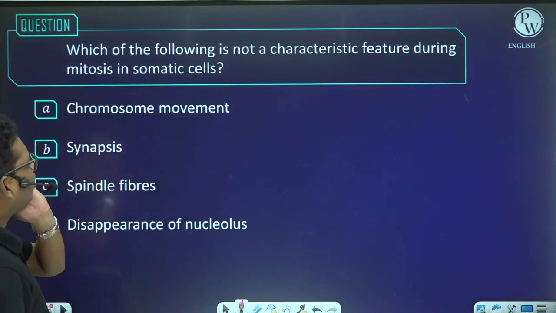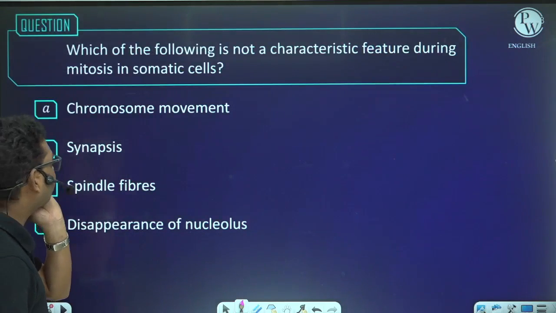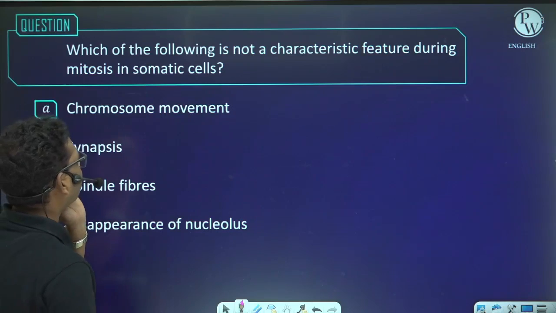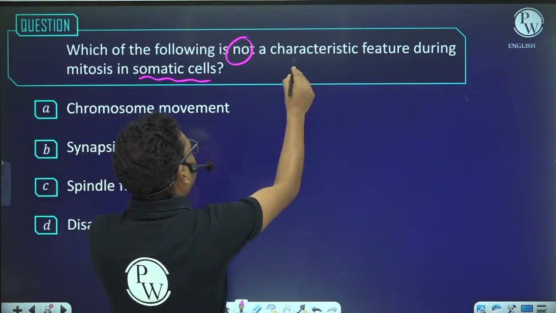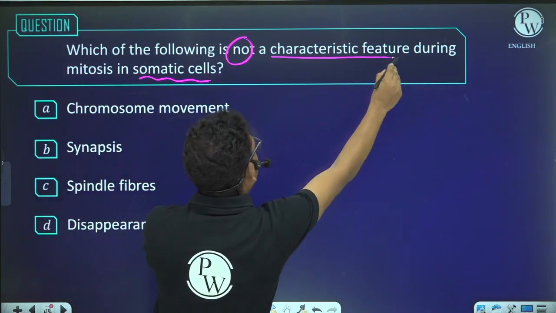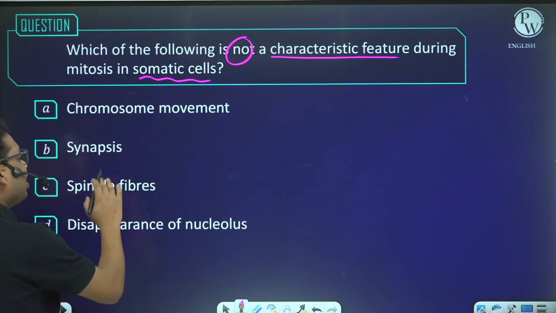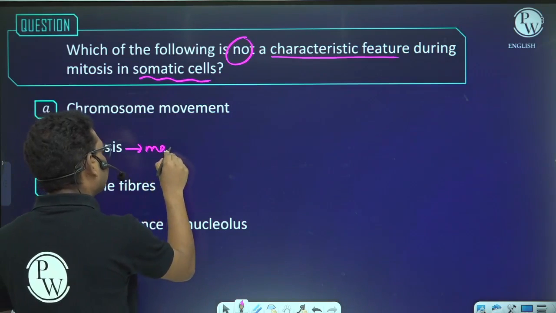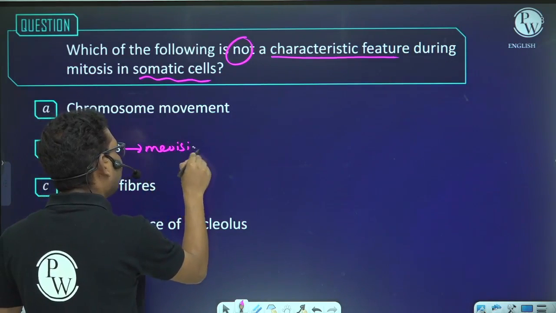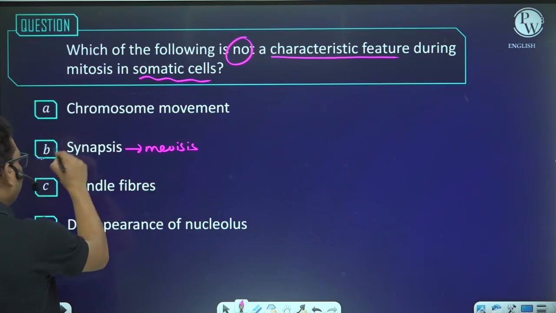Which of the following is not a characteristic feature during mitosis in a somatic cell? Mitosis in the somatic cell. Not a characteristic feature. Okay, chromosome movement. Yes, chromosome movement takes place. Synapsis, it does not take place. Synapsis takes place in meiosis. And meiosis does not take place in the somatic cell. So the answer will be B.